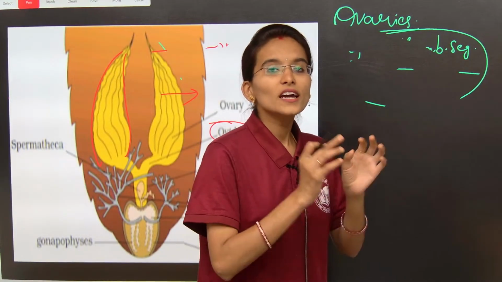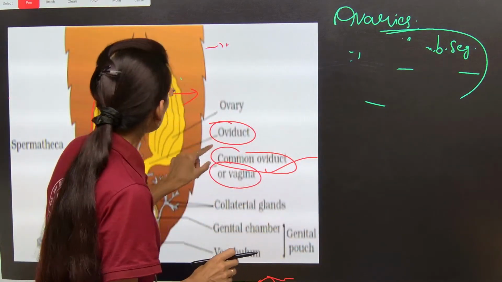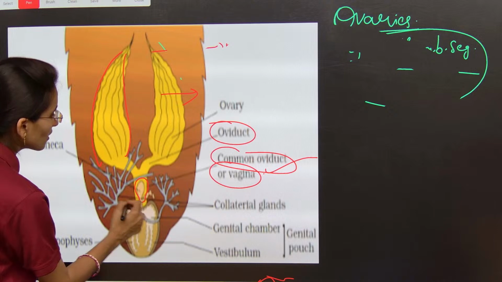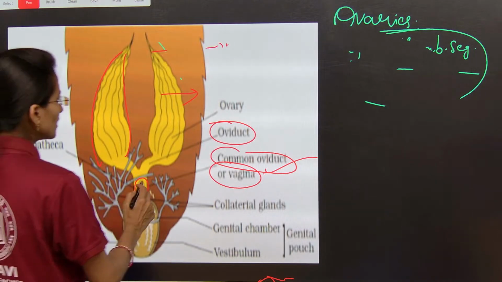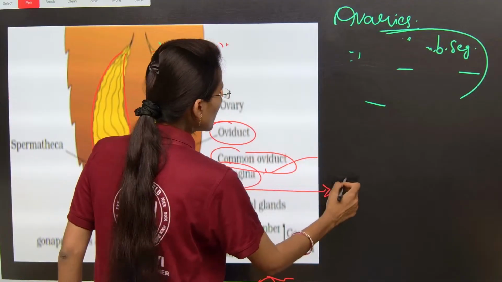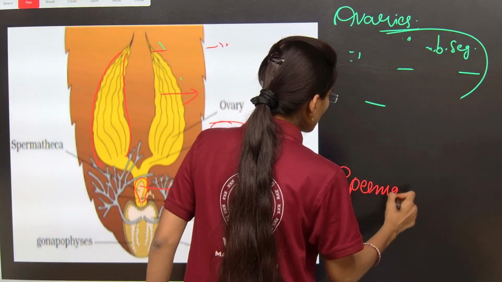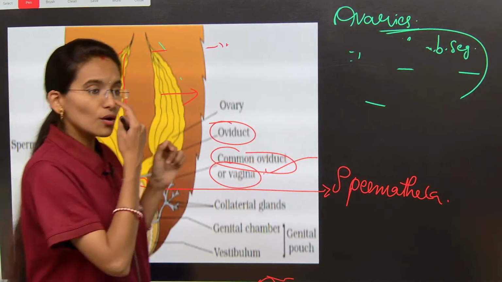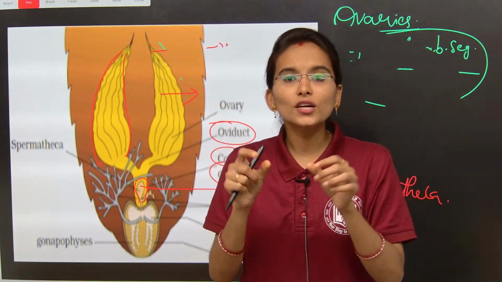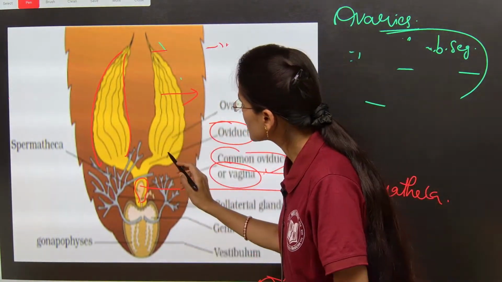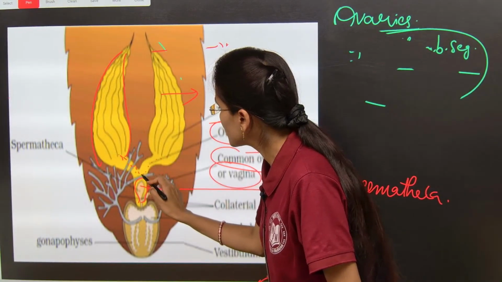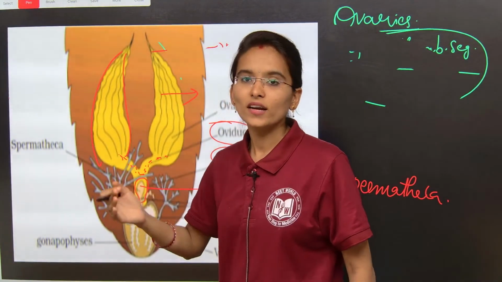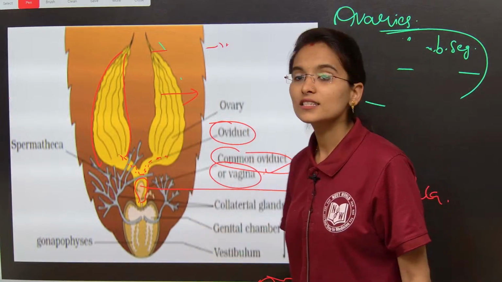Now at this particular region, at the region of the common oviduct, here we can find the spermatheca. Now all the ova which are released from both the ovaries, the eggs, are released and they remain here itself for a while. But the role of this spermatheca is to store the sperms.